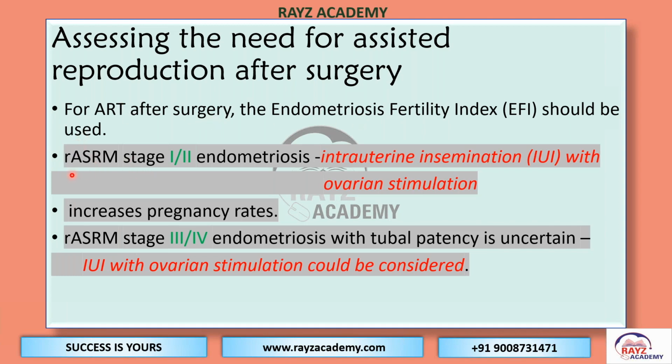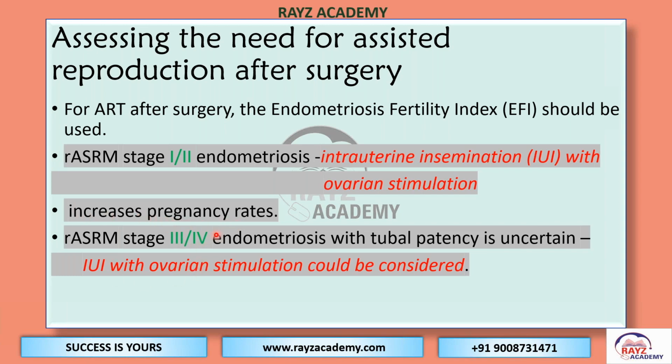For ASRM stage 1 and 2, we have just discussed that surgery can be considered; after the surgery or without the surgery, intrauterine insemination with ovarian stimulation. This technique for assisted reproduction can be used in the patient for improving the pregnancy chances. It increases the pregnancy rate.